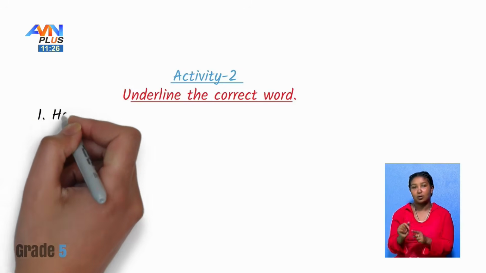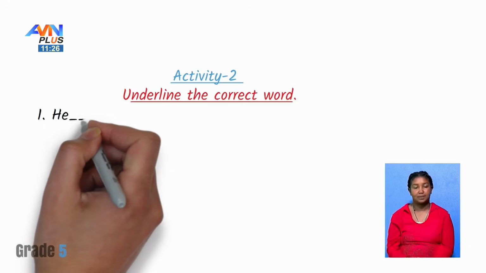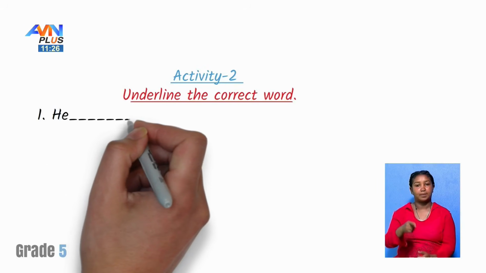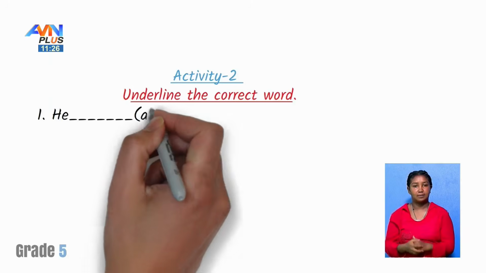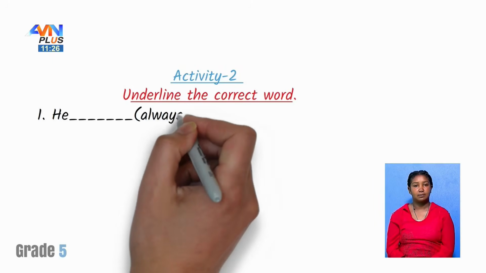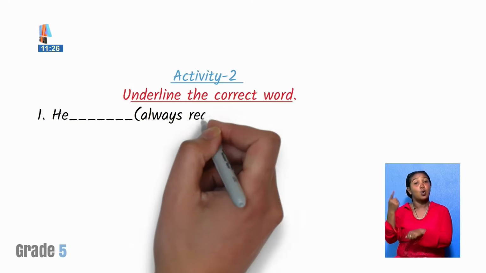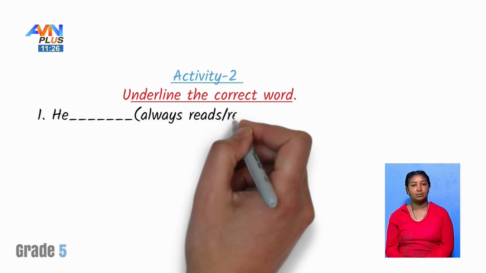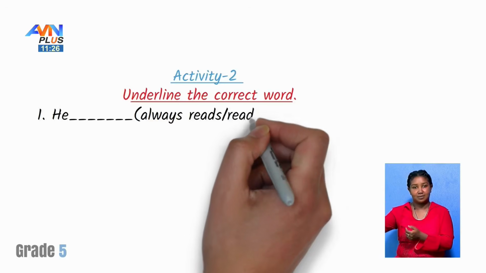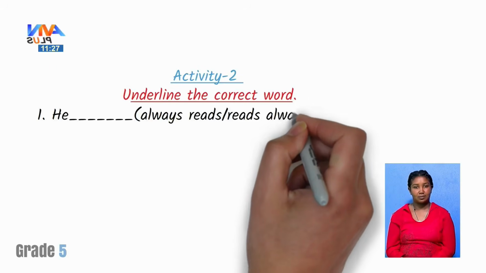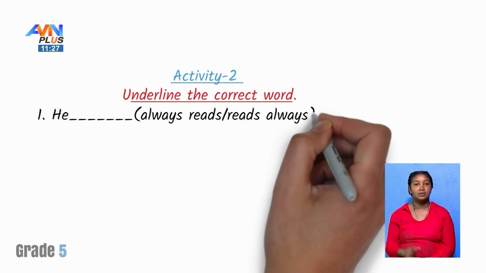Question number 1. He always reads or he reads always the book.